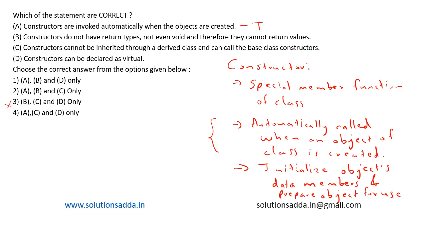Second one is, constructor does not have a return type, not even void, and therefore cannot return values. This statement is also correct.